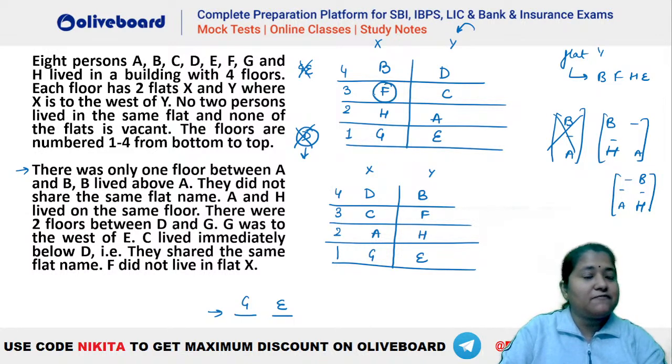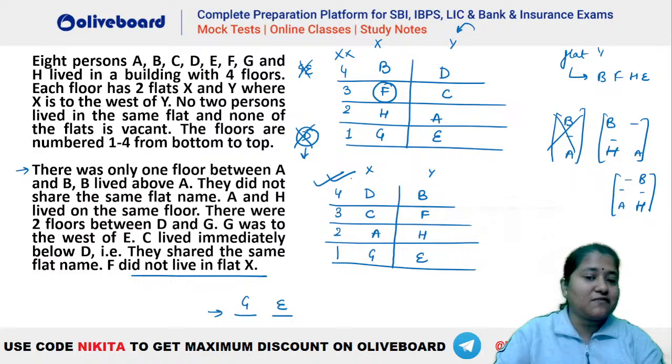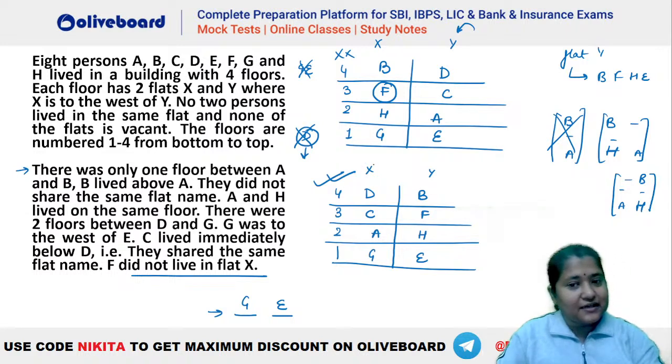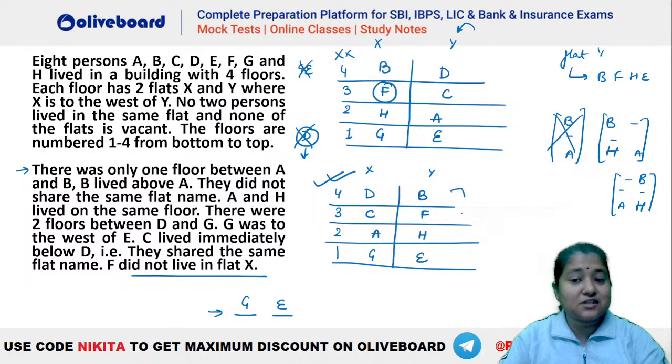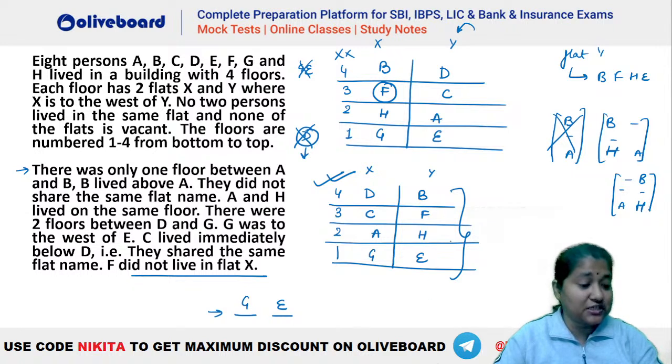But F cannot be in flat X, that is given. F did not live in flat X. That means this particular case is invalid here and this one will be the valid one. Are we clear, everybody? So you can see the solution will be B, F, H, E for flat number Y. Are we clear, everybody? Everyone clear with this question?